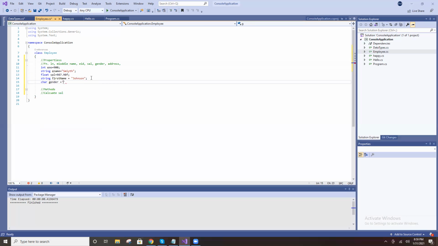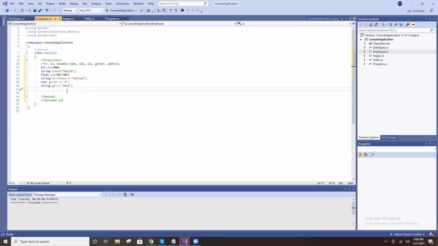That equal to single quotes, put M. So my requirement is to put male, not M. In that case, we can use string. String gen equal to male. Okay. So only M or F you can save as a char; otherwise, it's a string.